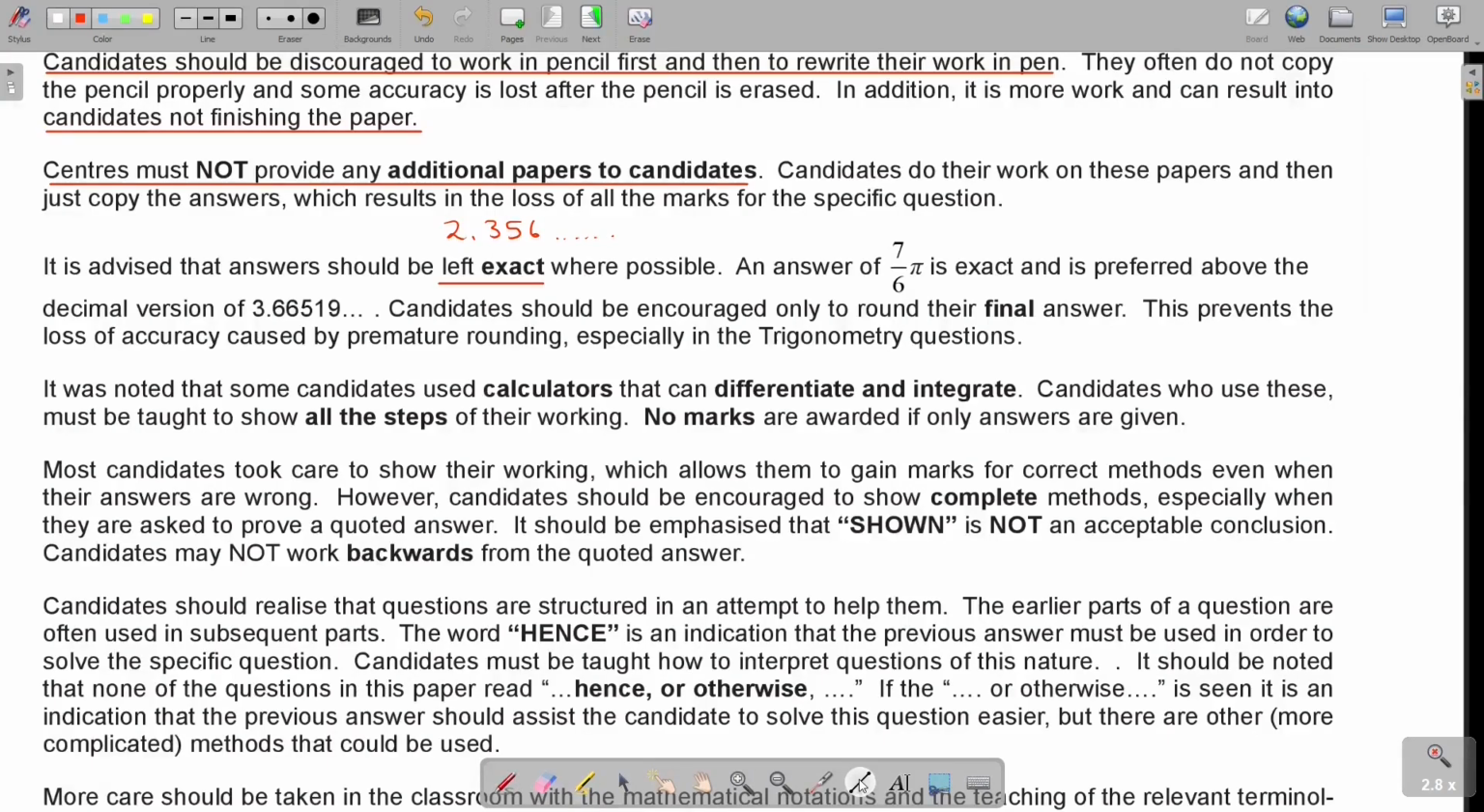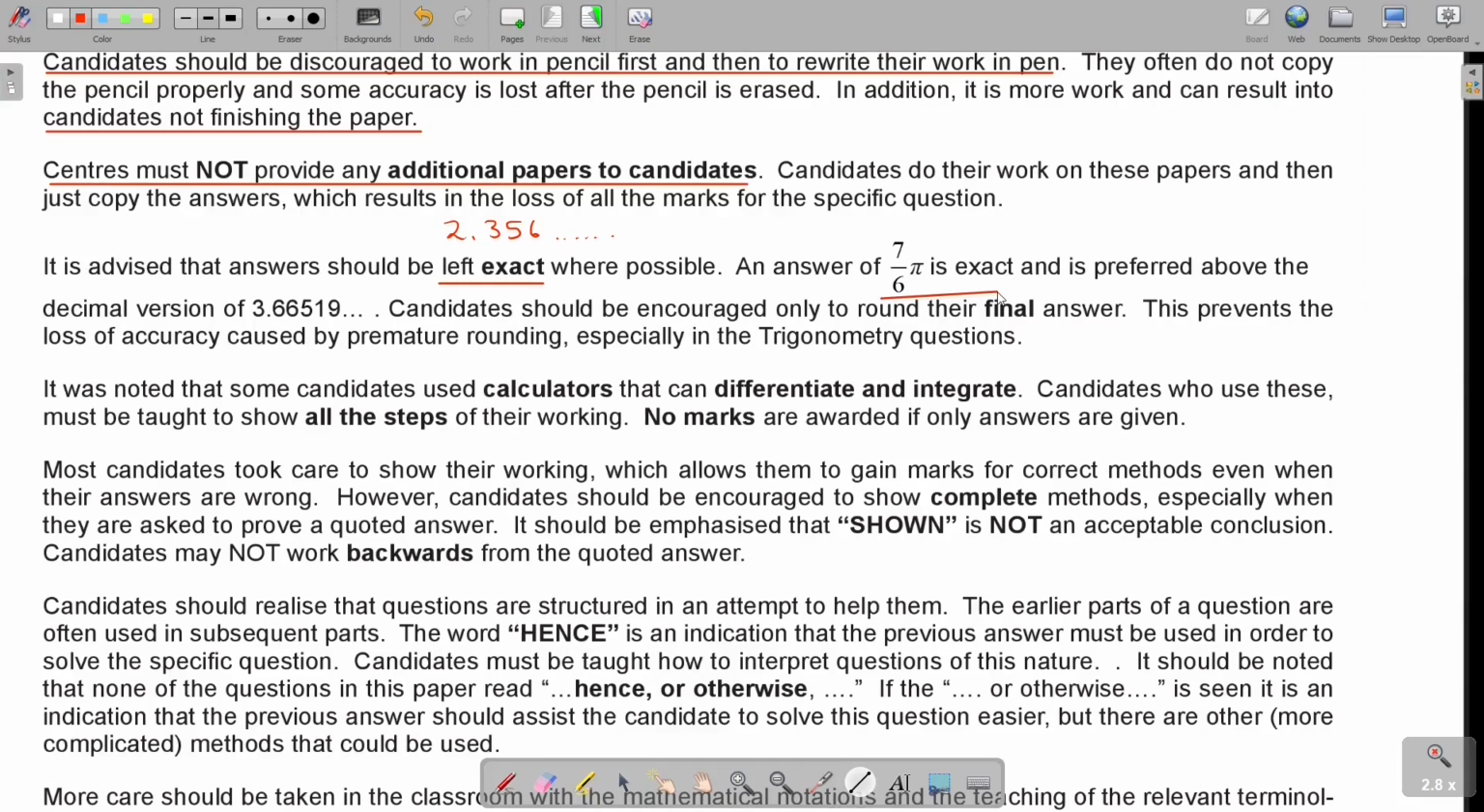An answer of 7/6 pi is exact. So if you can write it like that, you don't have to press it. That is 100% correct, and it's preferred above a decimal version of this. Candidates should be encouraged only to round their final answer. This is very important, in between full calculator display. This prevents the loss of accuracy caused by premature rounding, especially in the trigonometry questions. And there were a lot of trigonometry questions in this paper.